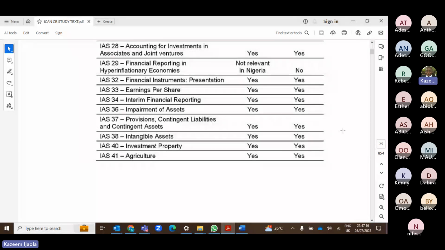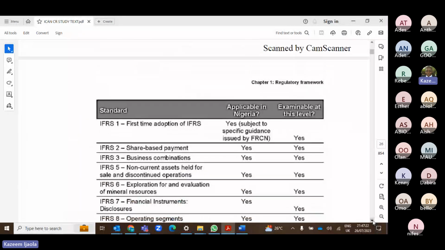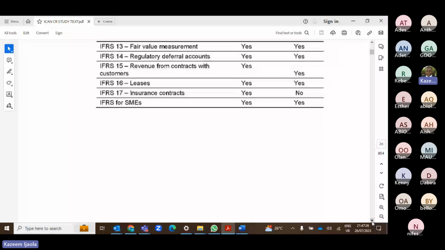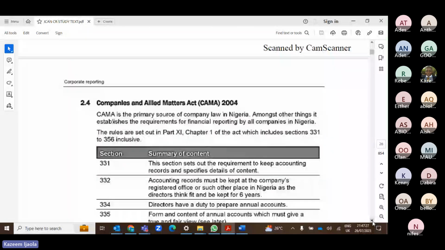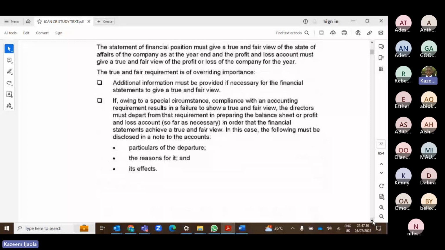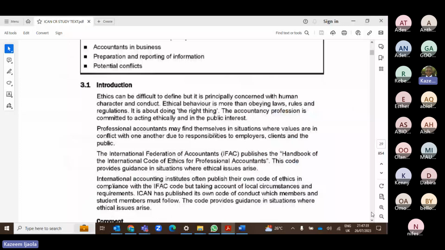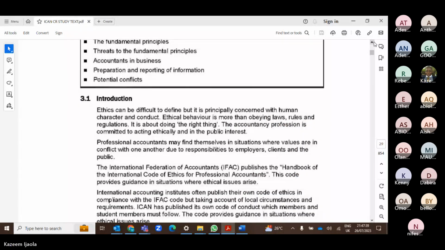So that is hyperinflation, which is not applicable in Nigeria. I think we need to move on to ethics now. After discussing ethics, we will review some of your past questions, and then we call it a day. Like I told you, I will not exit before 10:15, that's the closing time. Okay, so let's discuss ethics.